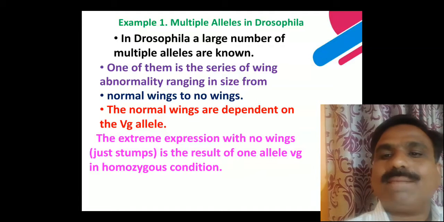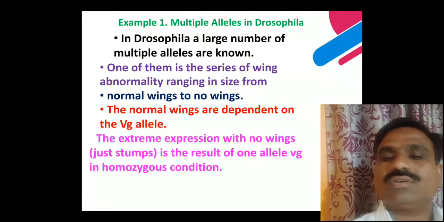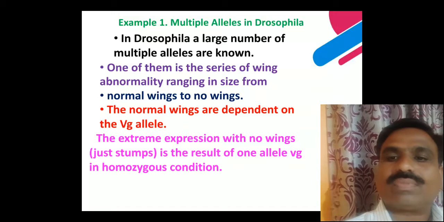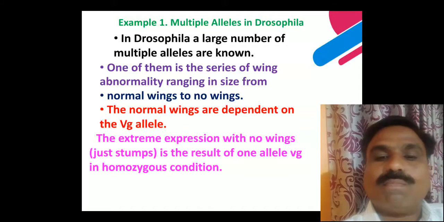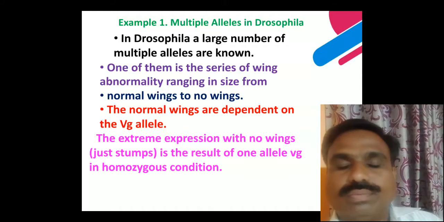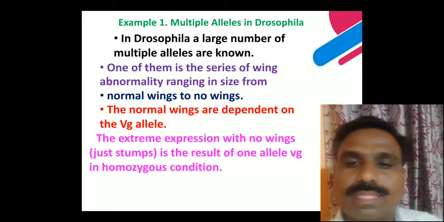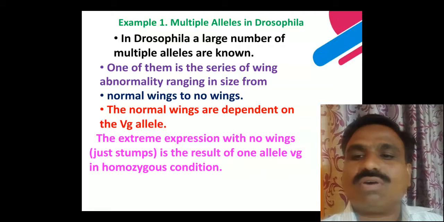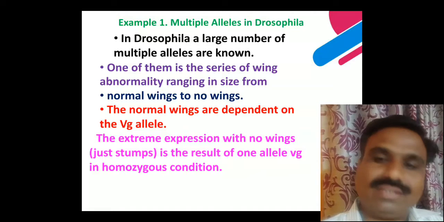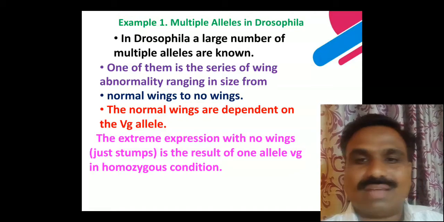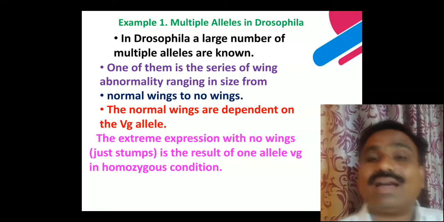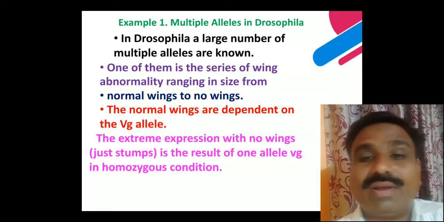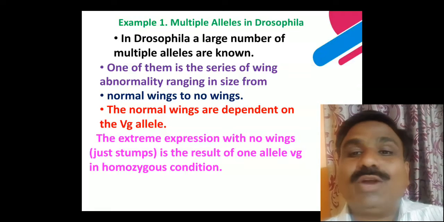An example of multiple alleles is in Drosophila. In Drosophila, a large number of multiple alleles are known. In the observation of Drosophila, a number of multiple alleles are seen, and it is a popular example. Another good example of multiple alleles is the ABO blood group.